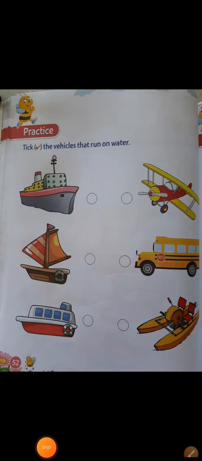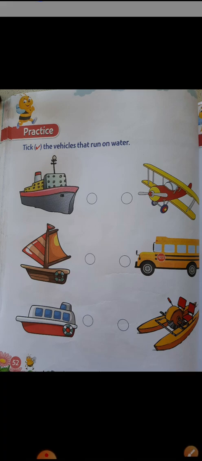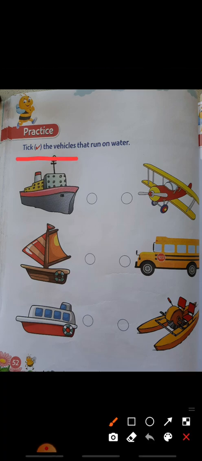See next here, take the vehicles that run on water. Which are the vehicles we will see on the water? Those pictures you have to tick here. Ship we will see on the water.